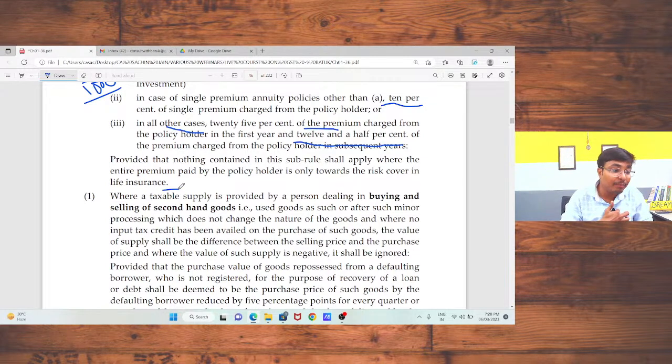If booking is provided by the air company, then what would be the value of supply? If you are directly booking through an air company, in that case, the air company will charge GST on the whole amount. The specific provision is related to the agent only, because in case of an agent, I do not decide the value. Hence, the government has provided this rule.